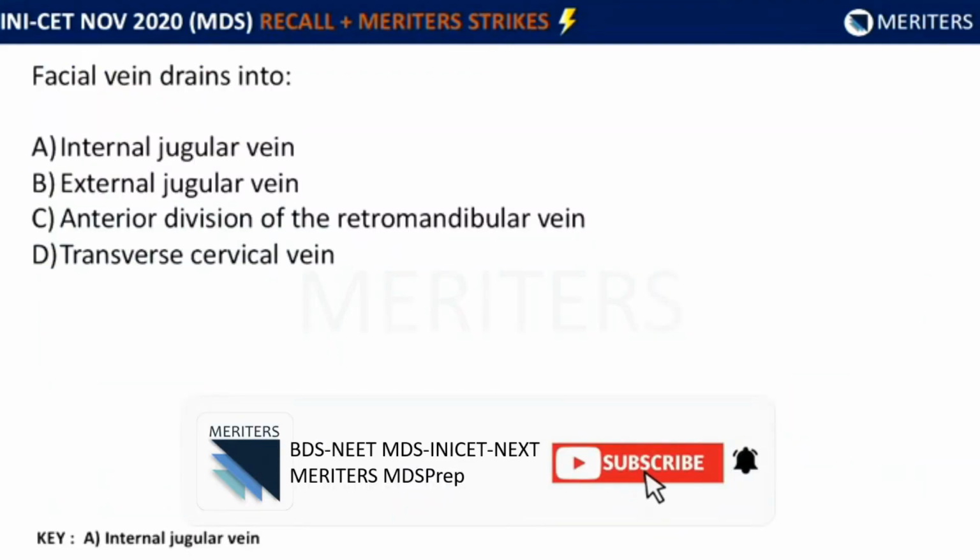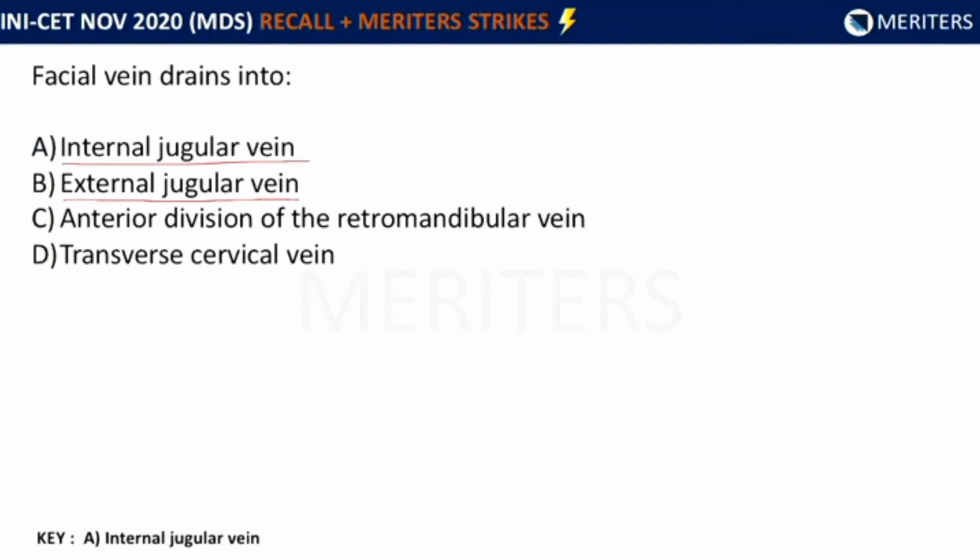Facial vein drains into: A. Internal jugular vein, B. External jugular vein, C. Anterior division of the retromandibular vein, or D. Transverse cervical vein. Now, here the answer is internal jugular vein.